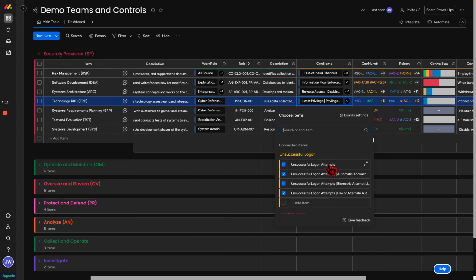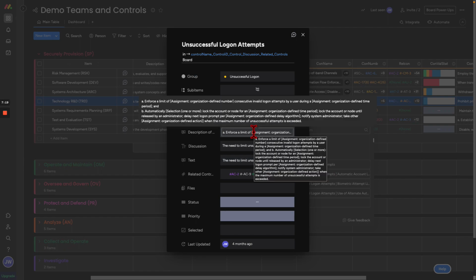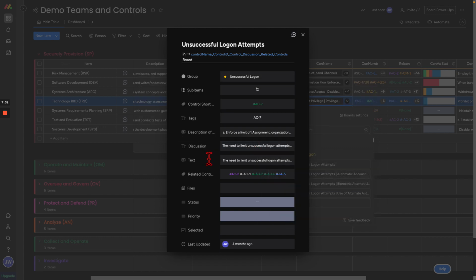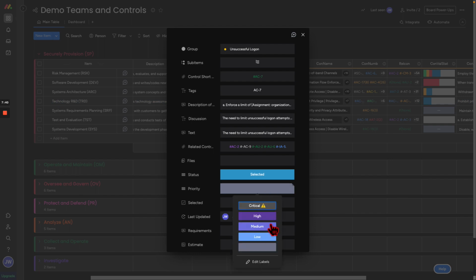And if you wanted to know what unsuccessful login attempts was like, right, we have a description, we have our discussion questions about unsuccessful logins. So this will let you understand what that looks like so more of your shareholders and stakeholders can be active in the conversation. We have related controls here, which we need to assess, right? And we're going to go ahead and select this. We're going to put this as a low priority.